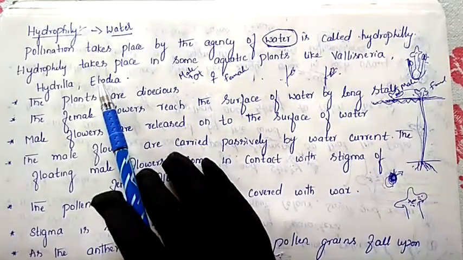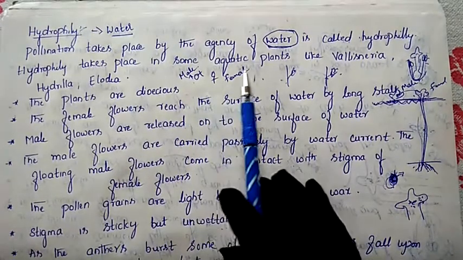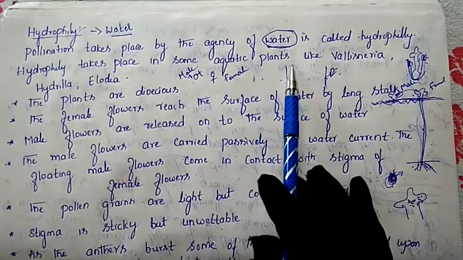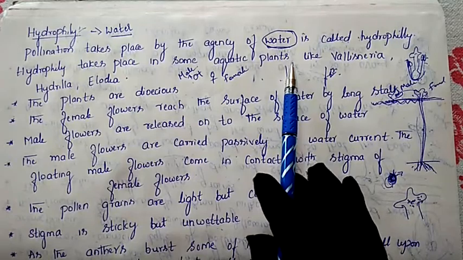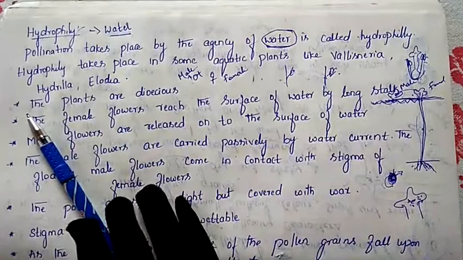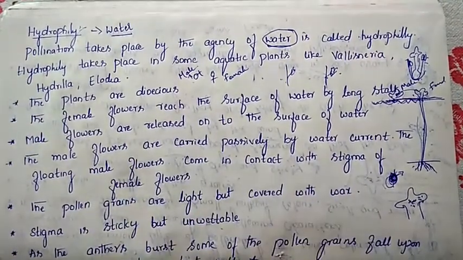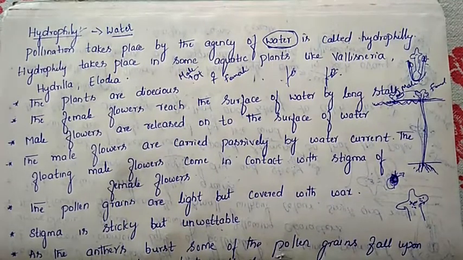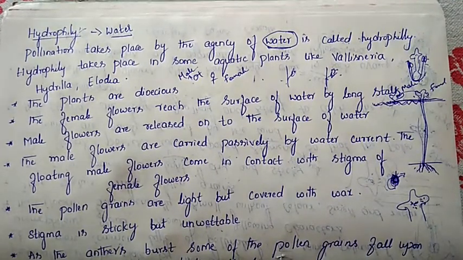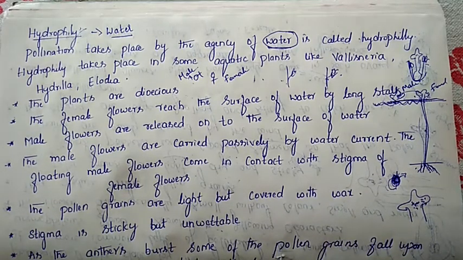So hydrophily takes place in aquatic plants because these plants are present in the water, and pollination takes place with the help of the water. Examples for this are Vallisneria, Hydrilla, Elodea. These are the examples of hydrophily. Next, these plants also possess certain characters, like wind pollinated flowers do. So let us discuss them one by one.